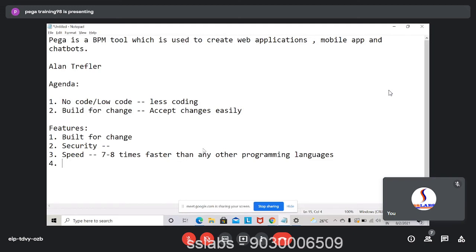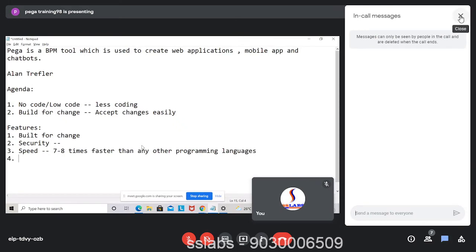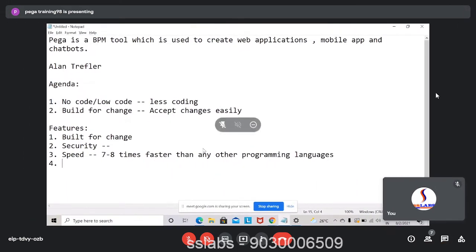Now, if I give you an application to build, and one team is building it in Java and one team is building it using Pega. If you use Pega, you require around 10 to 12 people and within a span of 3 to 4 months you can complete. But if you use Java, you need at least 20 to 22 people, and you need more than 5 to 6 months to complete that application. So that's a huge difference, and it comes when you use Pega.